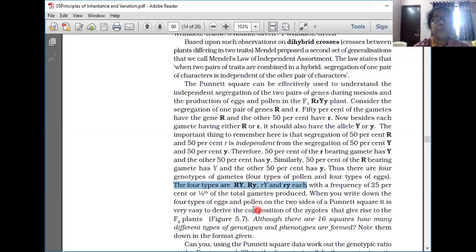When you write down the four types of eggs and pollen on the two sides of a Punnett square, it is very easy to derive the composition of the zygotes that give rise to the F2 plants.